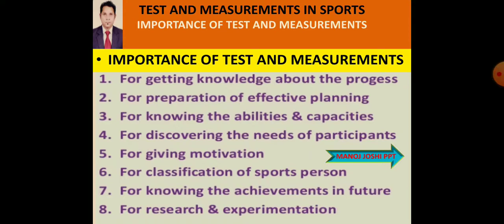For knowing the achievement in future, we keep records. Records are always in the form of measurement and evaluation. So the record of achievements and knowing the achievement in the future is also in the form of test and measurement. For research and experimentation, experiment and research always need the help of test and measurement, because after the test and measurement the research work is conducted.